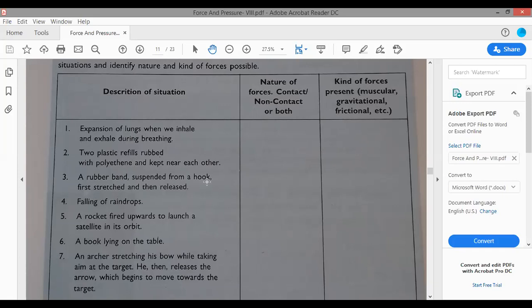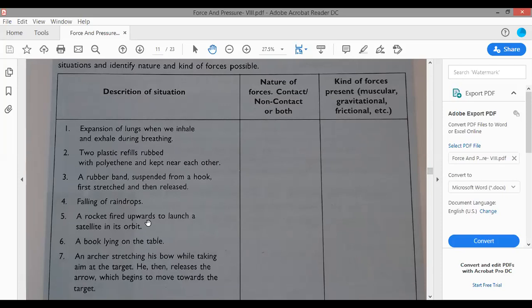A rubber band suspended from a hook was stretched then released. Then what will happen? When we stretch it, we are applying muscular force, so it is a kind of contact force. And when we release it, again there is a restoring force, and it is also a contact force. Falling of raindrops occurs due to gravity, so it is a non-contact force and it is a gravitational force.